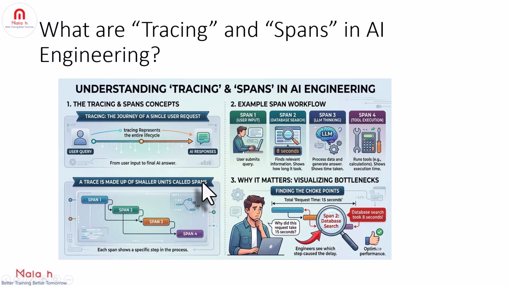Next one is, what are tracing and spans in AI engineering? Tracing helps you track the journey of a user request. That is, tracing represents the entire life cycle of a single request. For example, from the point when the user queries to the point when the AI responds. And a trace is made up of smaller units called spans, with each span showing a step in the process. For example, span 1 showing user input, and span 2 showing database search and how long it took, and span 3 showing how long the LLM thinking takes, and span 4 showing how long the tool execution takes, etc.